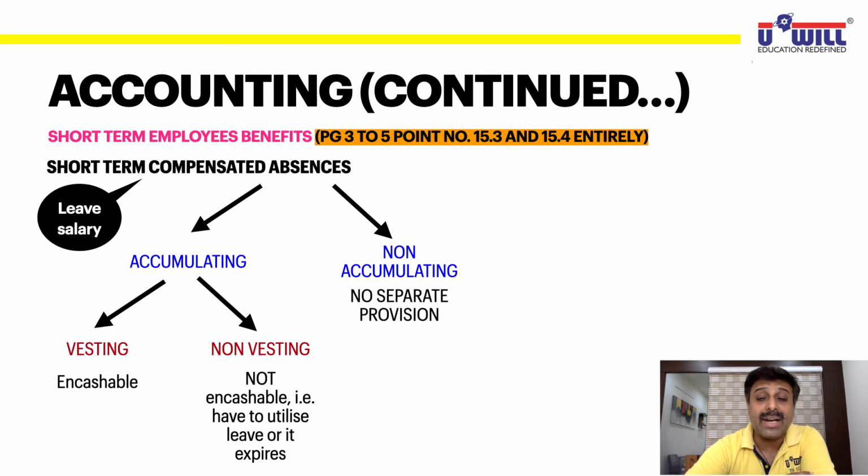Non-accumulating means no separate provision is required. Non-accumulating means you'll forget it, take it or leave it. So if against 20 days you have taken only 15 days leave, 5 days you have not taken, forget it. For the company, the expense is only 15 days leave. 5 days leave, company will not account in its books of accounts. Company will account only for 15 days leave.